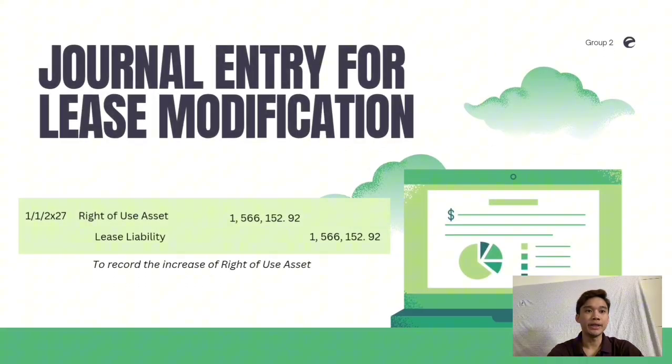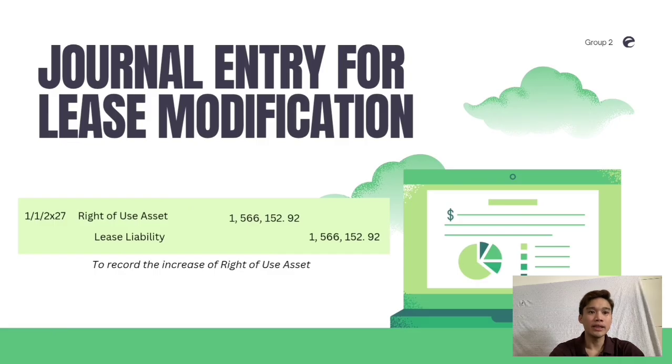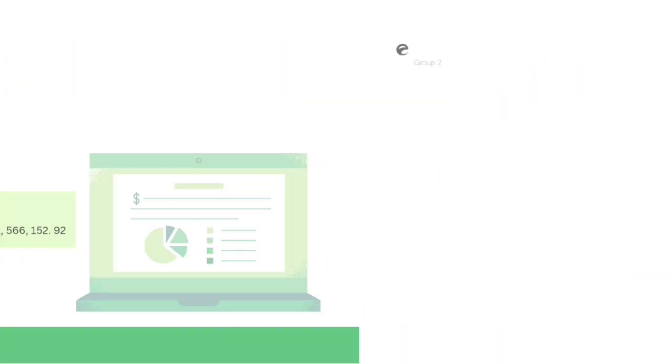The journal entry for lease modification. Debit right-of-use asset 1,566,152.92 and credit lease liability 1,566,152.92 to record the increase of right-of-use asset.